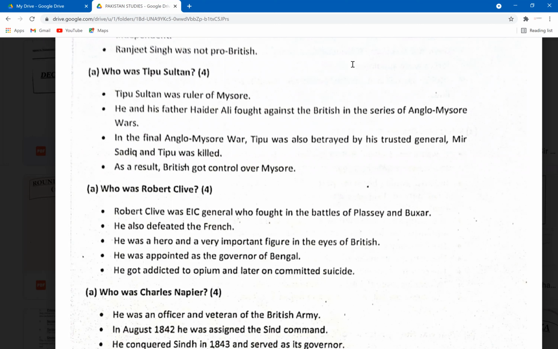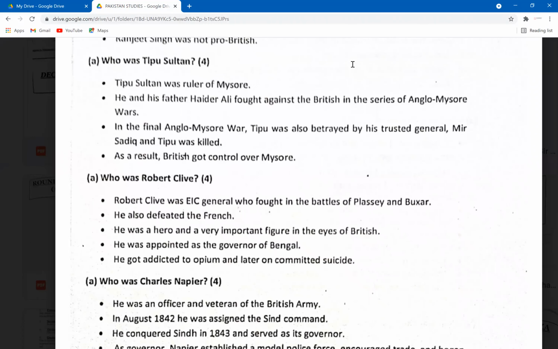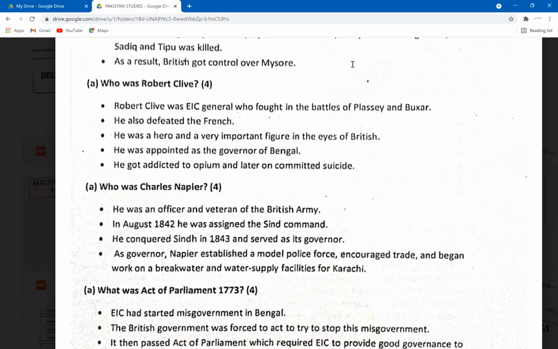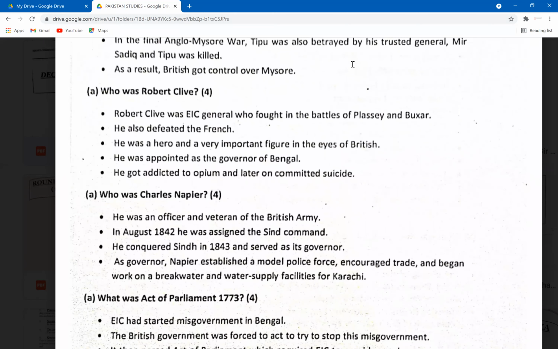Okay, so you see how these 4-mark questions are mostly based on personalities, and you'll also see different events being asked in these questions. Who is Robert Clive? Very easy question. He was the EIC general who fought in the battles of Plassey and Buxar. He also defeated the French. He was a hero and a very important figure in the eyes of the British. He was appointed governor of Bengal. He got addicted to opium and later committed suicide.